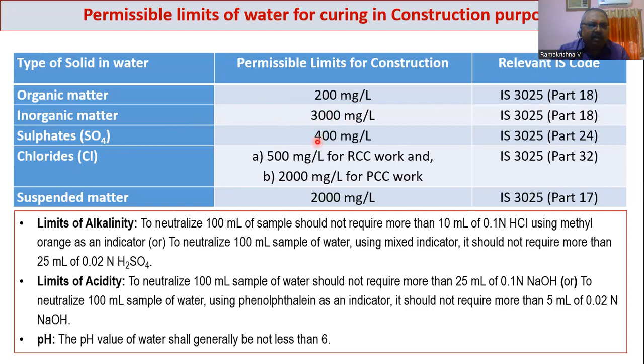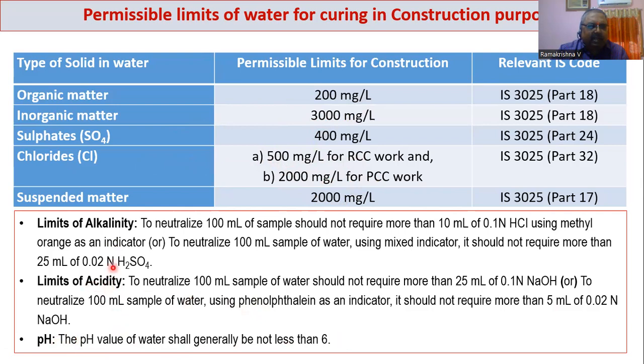Sulfates, 400 milligram per liter. Chlorides, you can see here, are 500 milligram per liter for RCC and 2000 milligram per liter for PCC, as they may cause some sort of corrosion. Suspended matter can go up to 2000 milligram per liter. There are also some values for pH, acidity and alkalinity. pH should not be less than 6.